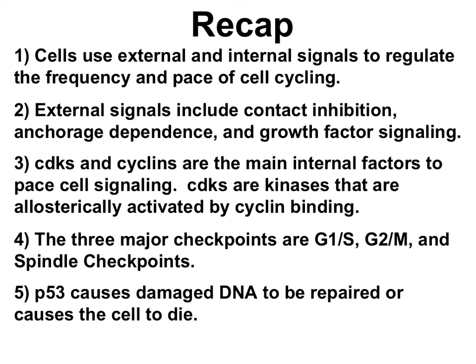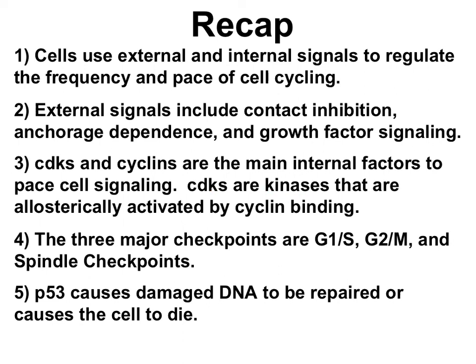So let's recap what we covered in this video. Cells can use external and internal signals to help regulate the frequency and the pace of cell cycling. External signals that we talked about in this video include contact inhibition, anchorage dependence, and growth factor signaling. Once the growth factor signals are received, the signals go from external to internal. CDKs and cyclins are the main internal factors that we talked about that help pace the cell cycle at the 3 checkpoints.